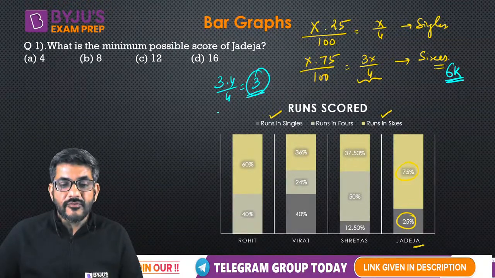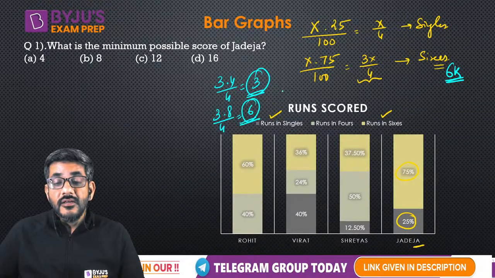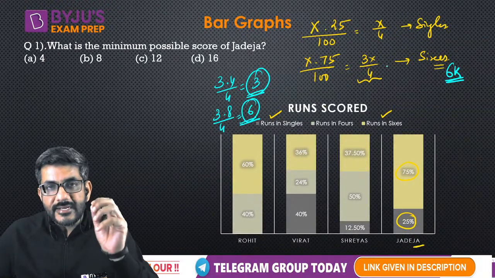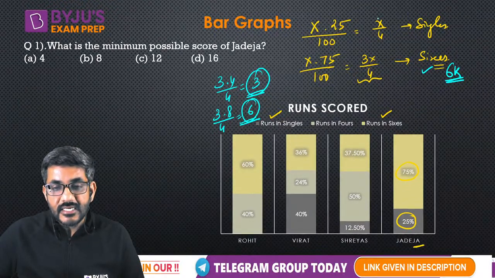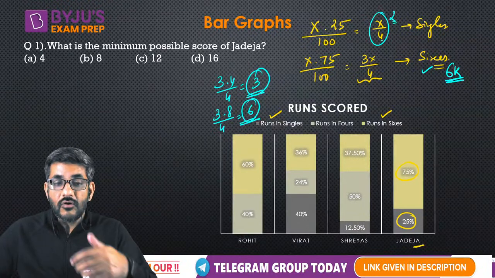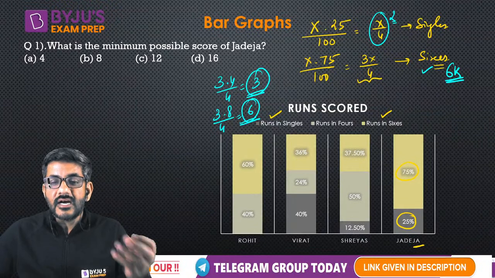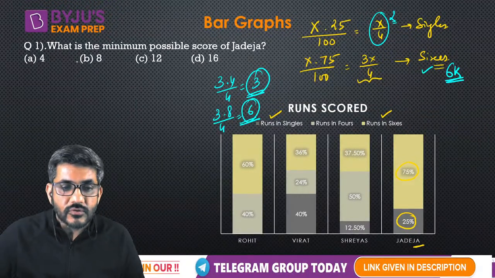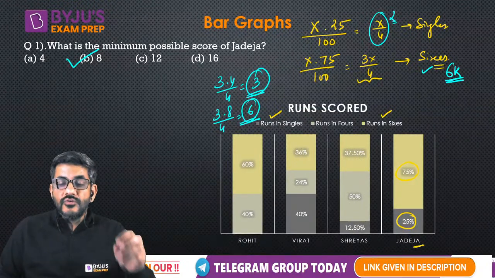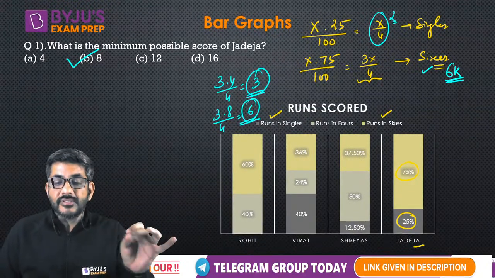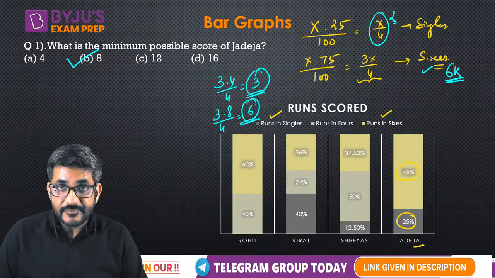Take the next multiple of 4, 8. 3 into 8 by 4 is 6. Yes, it satisfies. So by taking x is equal to 8, it becomes a multiple of 6. And by taking x is equal to 8, it becomes 8 by 4 too, which of course can be scored in singles. So what is the minimum possible score of Jadeja? I would say his minimum possible score is 8, because in any other case, you would not have 25% of the runs in singles and 75% of the runs in sixes.